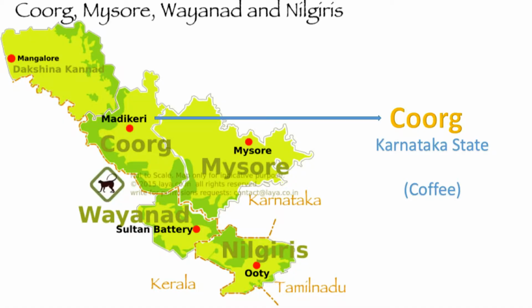Now this place is called Coorg, which is in Karnataka state. I'm sure you all know where Karnataka state is. And this particular place, Coorg, is famous for coffee production. And when I say coffee, you can easily relate. So today we are going to learn about Coorg, the place in Karnataka, and why it is famous.